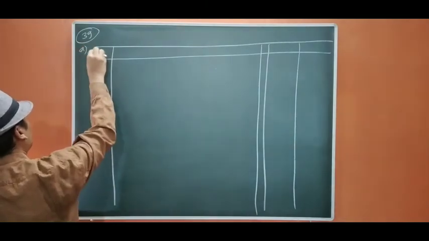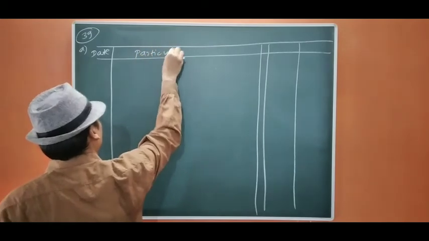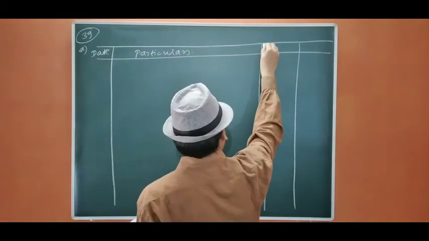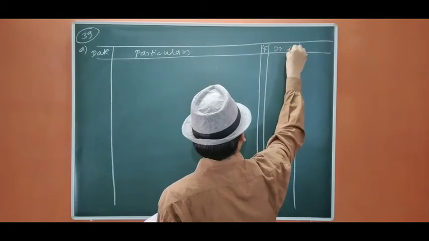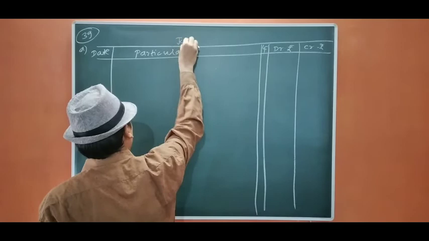Case A. Date, particulars, debit, credit, rupees, journal entries.